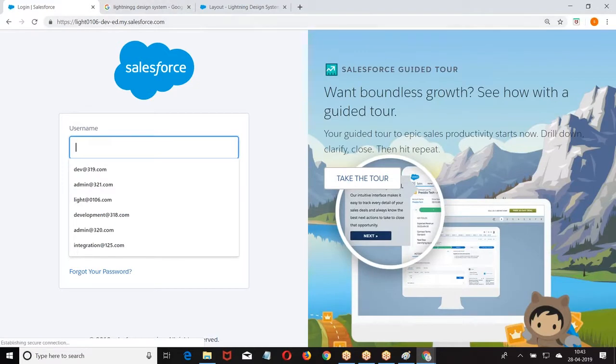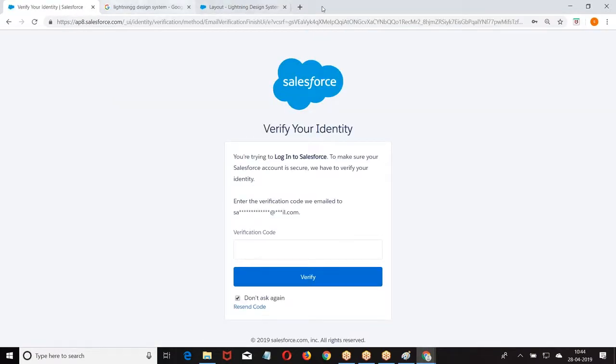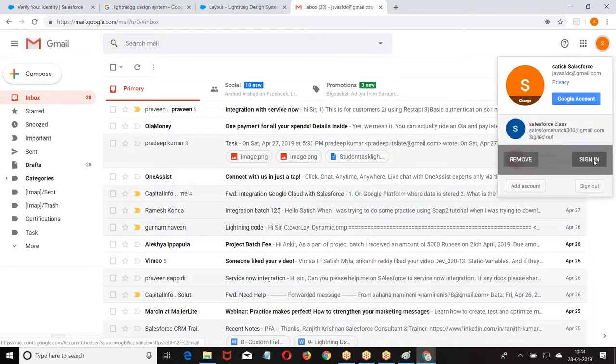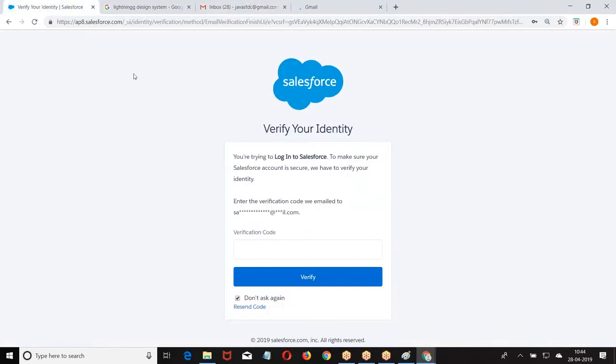So let me go to another org. Let me try to create a trial account for this, because we are going to use a separate account for implementation.